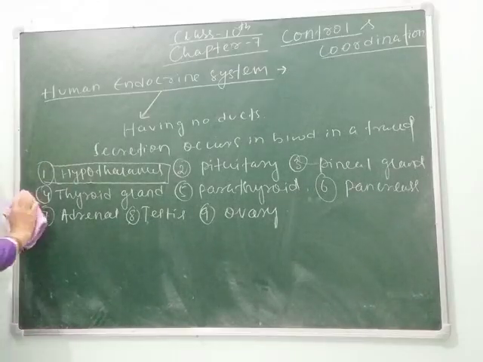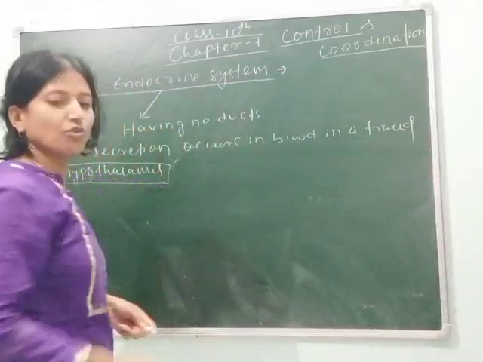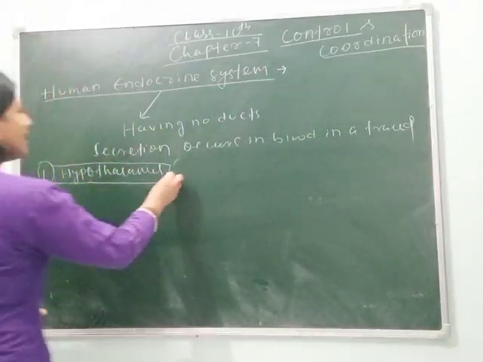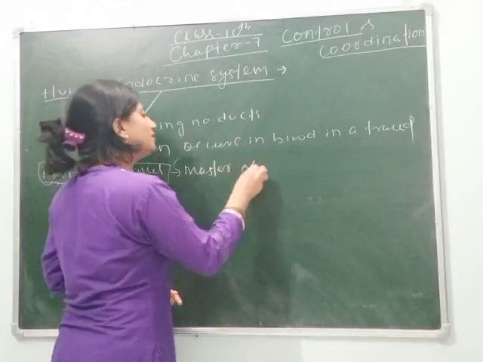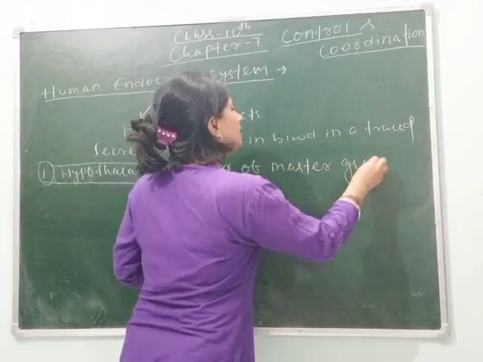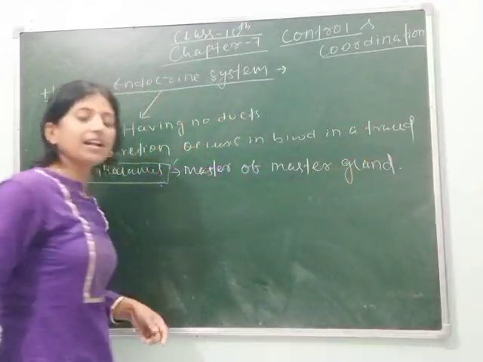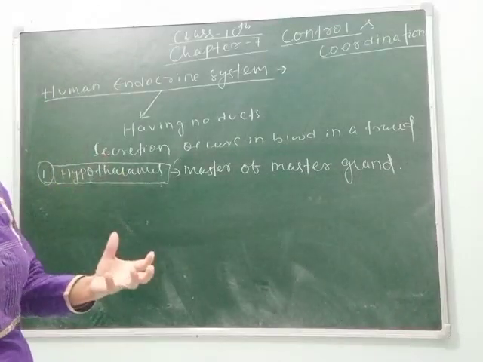So first we will describe the hypothalamus. The hypothalamus is known as the master gland. It means it controls the secretion of different types of hormones by other endocrine glands.